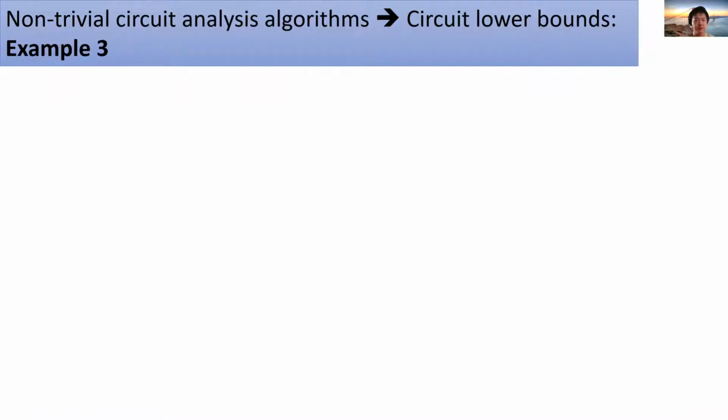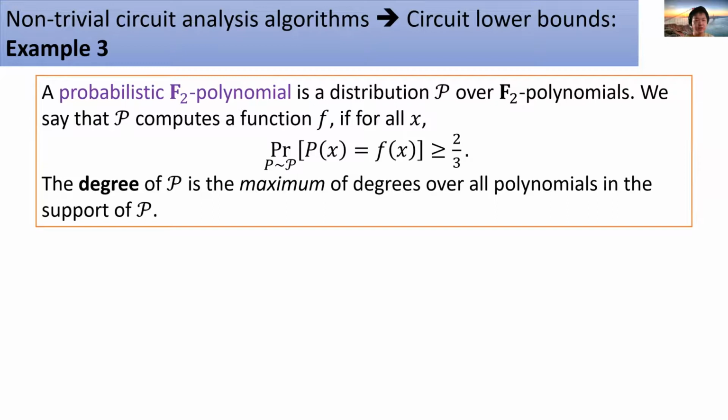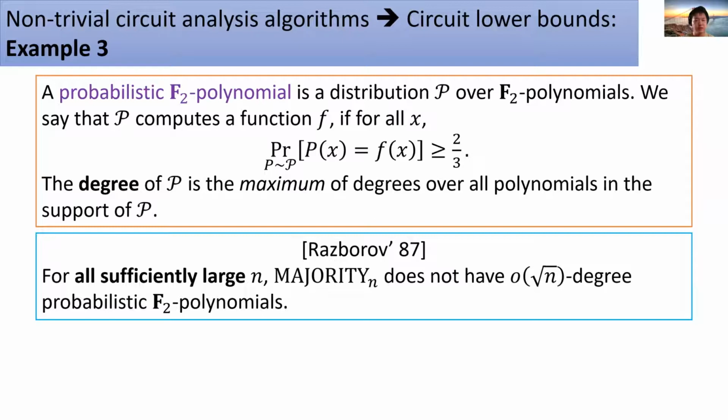The last example. A probabilistic F2 polynomial is just a distribution over F2 polynomials. Say such a distribution computes a function f if for every input x, a random polynomial drawn from the distribution computes f of x correctly with probability over 2/3. The degree of a probabilistic polynomial is just the maximum degree in its support. In the 1980s, Razborov proved omega of square root n degree lower bounds for probabilistic F2 polynomials. Since then, it had been open for decades whether these lower bounds can be improved.